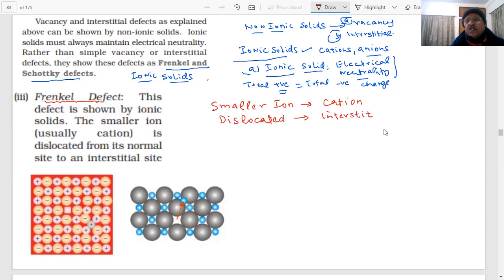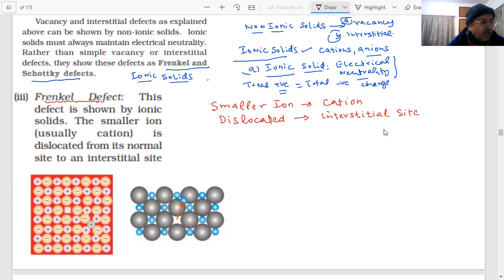Interstitial sites. So some of these positive ions, which are smaller in size, can undergo dislocation and shift to the interstitial site. When this happens, this is what we call Frenkel defect.